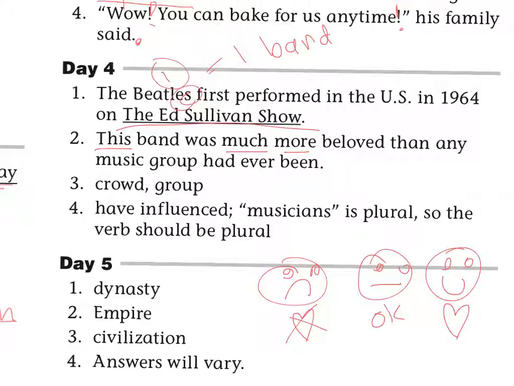So if you look at the choices, the musicians, I'm sorry, I'm in the wrong one. A mob formed outside the theater, hoping to see the band. Mob is not a neutral word. Mob is a negative word. If you said a group formed outside, that would be more neutral. Okay. A crowd formed outside. That's more neutral because mob means people who are acting in a crazy way.